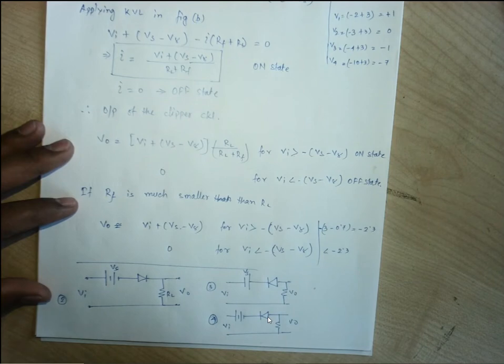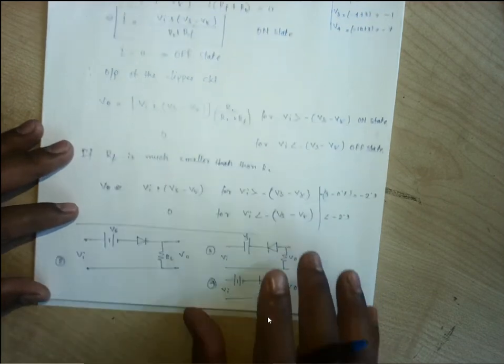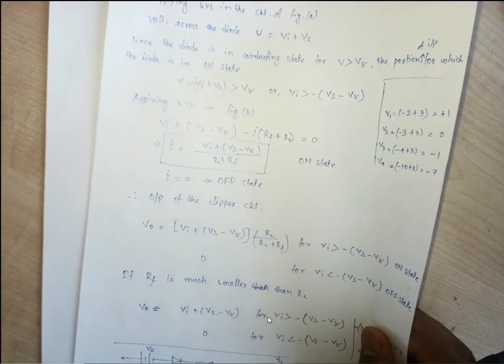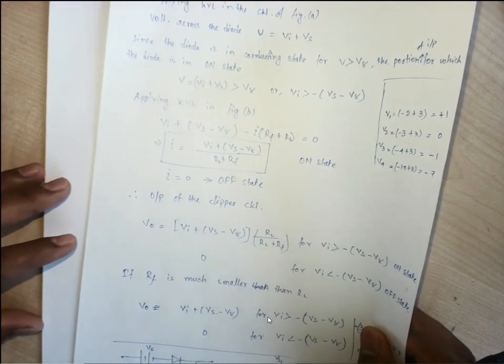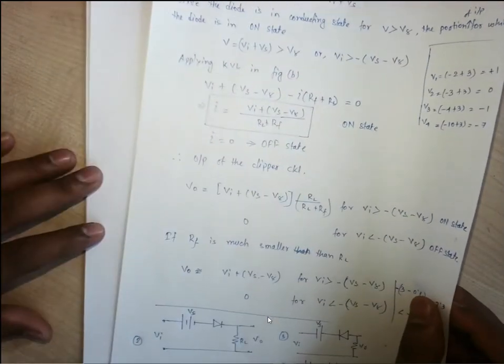Okay sir. For the fourth one, this one, I'm just taking the waveform. Okay, one by one. I'm not doing the analysis, I'm only taking the output waveform. Okay, so let us go with this circuit number 2.